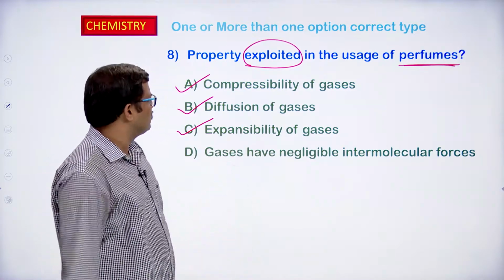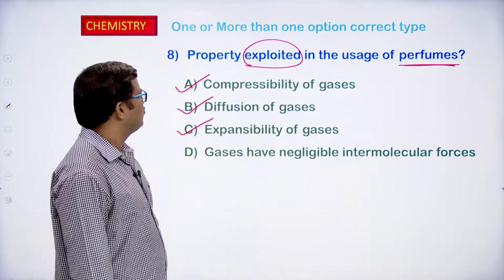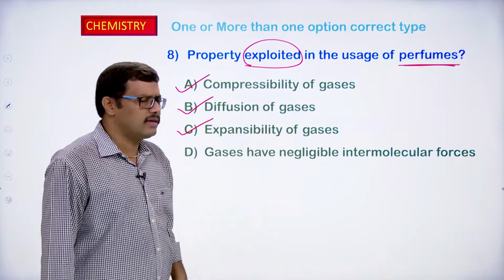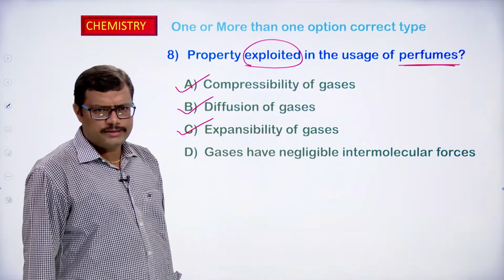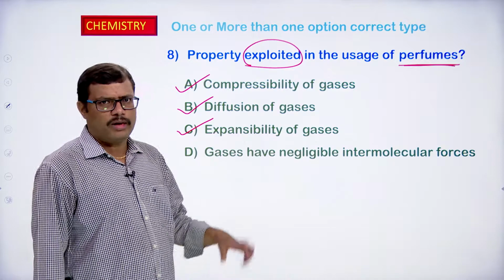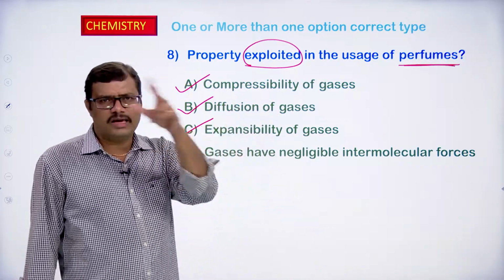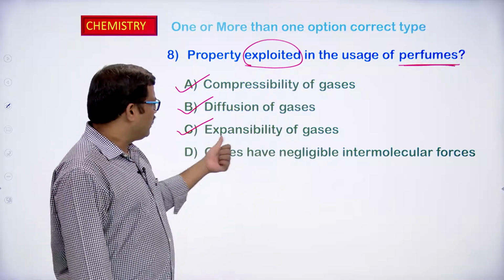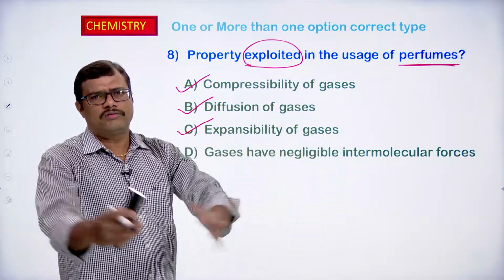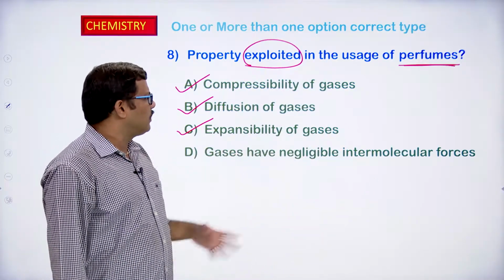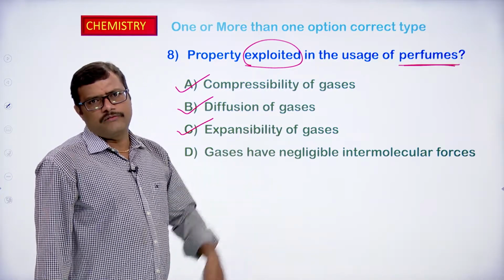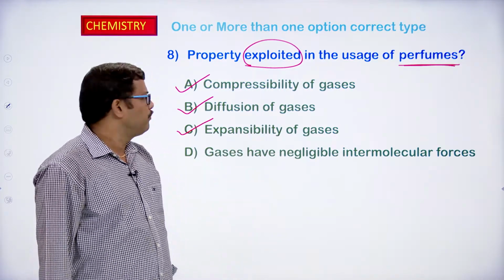So, all these three properties can be taken as correct properties exploited in the usage of perfumes: compressibility, compressing the perfume gas within a small bottle; mixing of the perfume with the air, so that other people can enjoy it; and expansibility, easily expanding throughout the volume available to it, so you can easily observe the perfume smell.